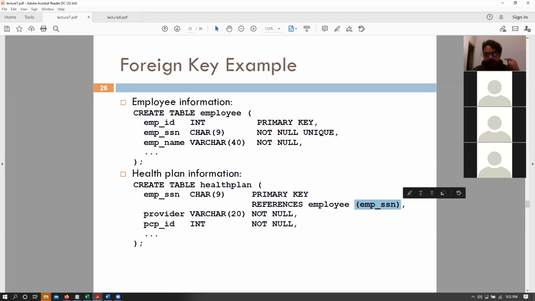Right? So for employee SSN, we are basically referencing this particular employee table and this particular attribute of that table. We can also reference other attributes, but usually whenever we are referencing something, we would always try to reference the primary key of that particular table and provide a PCB ID, not nulls. And as you can see, if we want our database to be really strict, we should always have a not null criteria next to it, right? That tells us that we can't have a null value. We have to have some value.